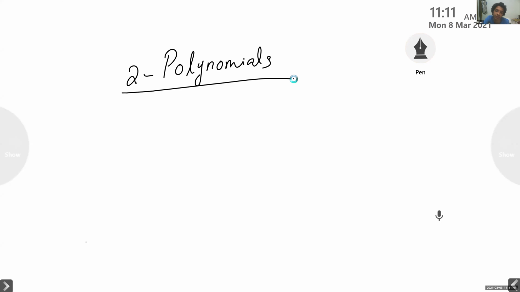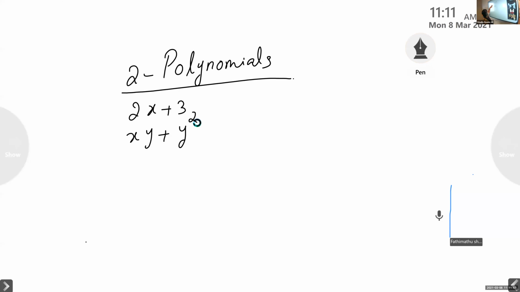Example for algebraic expression. 2x plus y. And 2x plus 3, yes. 2x plus 3 is an algebraic expression. And Fisan told us, 2x plus y square is an algebraic expression. Okay. And here 2x and 3 are what? I agree, 2x plus 3 is an algebraic expression. On that, what are they? What is the variable there?